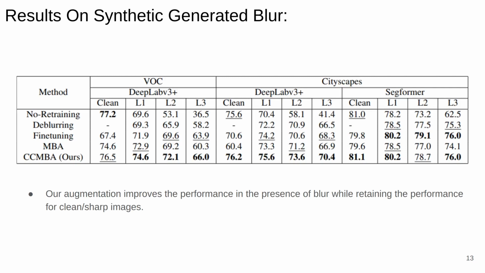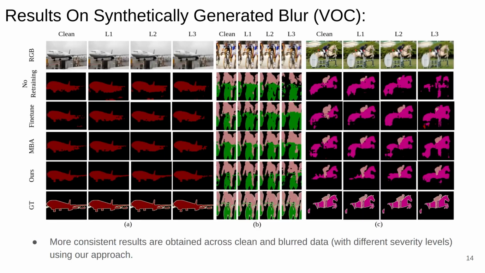We experiment with two network architectures, DeepLab v3 Plus and SegFormer, and two datasets, Pascal VOC and Cityscapes. And our augmentation improves the performance in the presence of blur while retaining the performance for clean images, as can be seen from the table here. Qualitatively, also our method produces more consistent results across clean and blurred images.